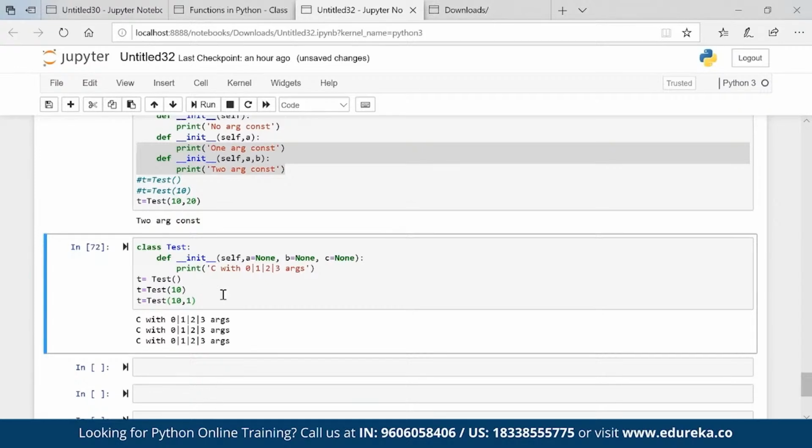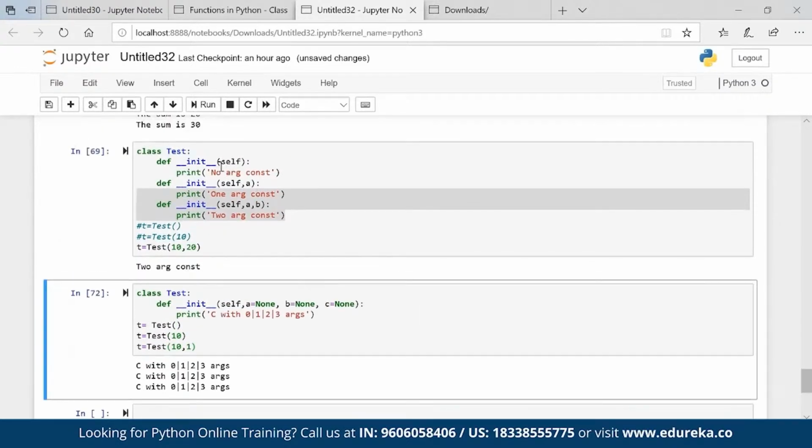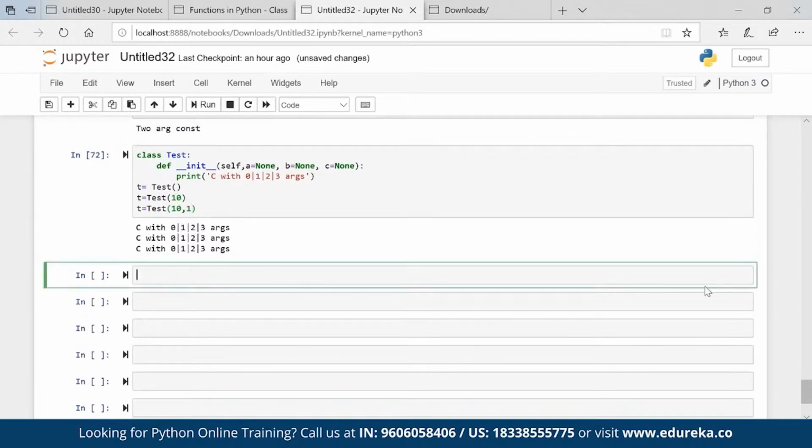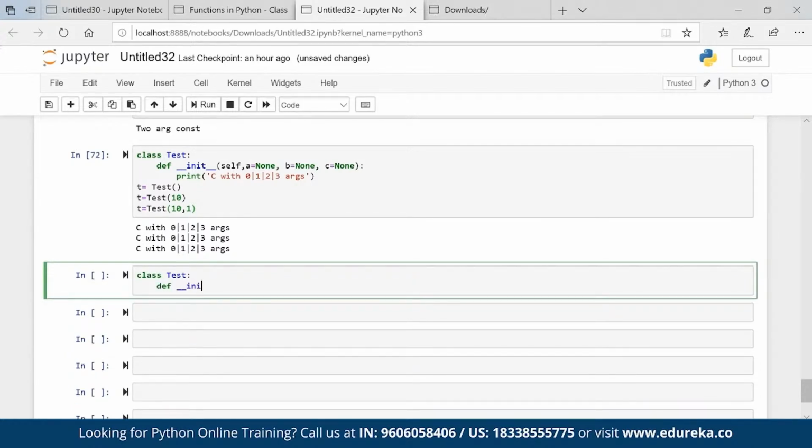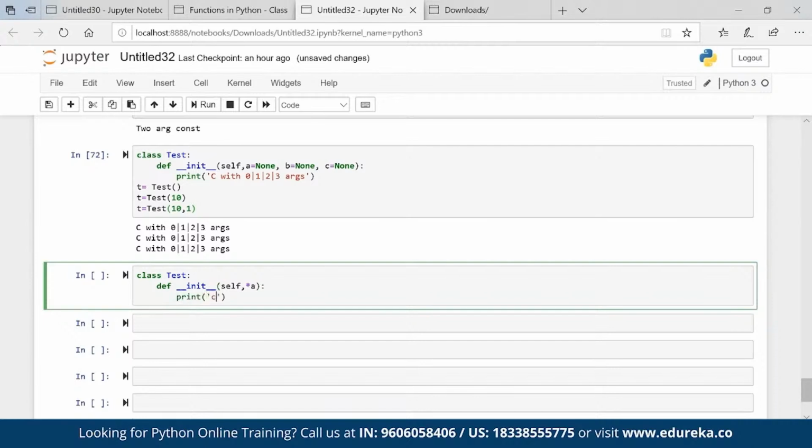That is how it behaves basically, right? When we create multiple constructors, the last constructor takes the priority, guys. Why it is so? That is the behavior of Python. Another solution which we have is class test, def init self comma star a, print constructor.